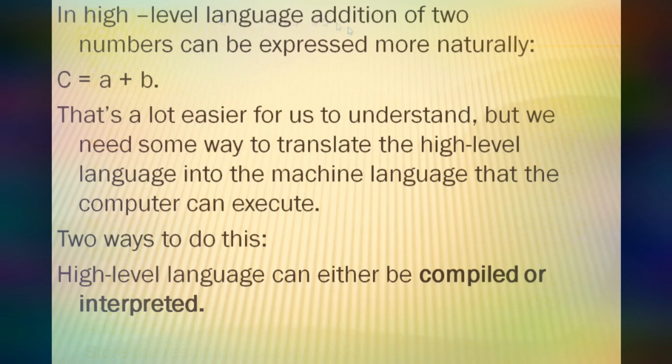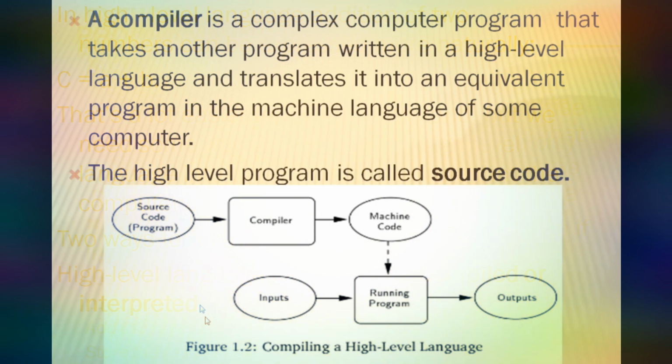But in a high-level language, addition of two numbers can be expressed more naturally. For example, C = A + B. That's a lot easier for us to understand. But we need some way to get the high-level language into the machine language that the computer can execute. Two ways to do this are: a high-level language can either be compiled or interpreted.